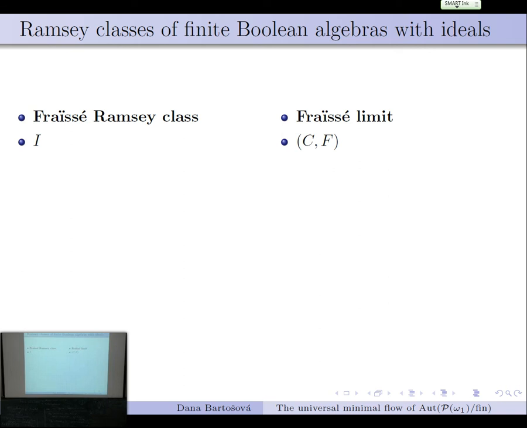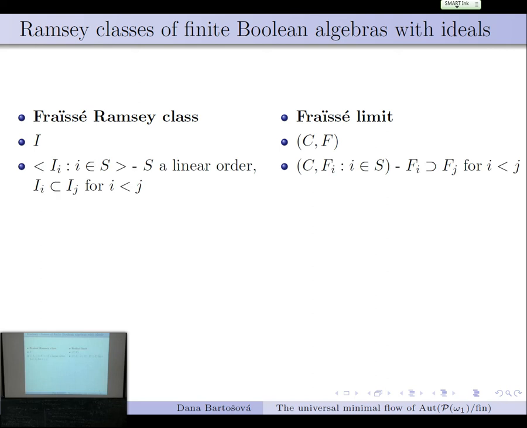Well, when we go to the Stone space of the countable atomless Boolean algebra, that's just the Cantor set. And looking at the dual filter to the generic ideal, that gives us some closed subset. And that is, of course, the same as the Cantor set itself. And this is one structure that we can apply the machinery or the theorem to.